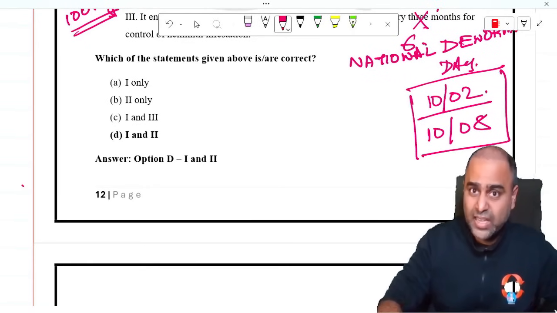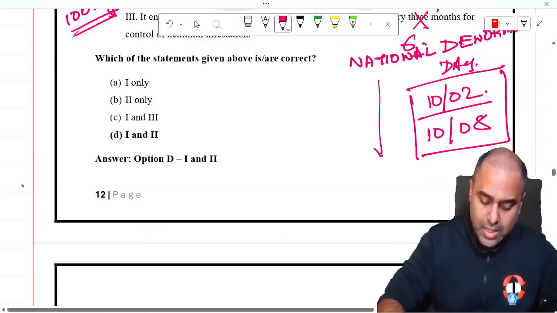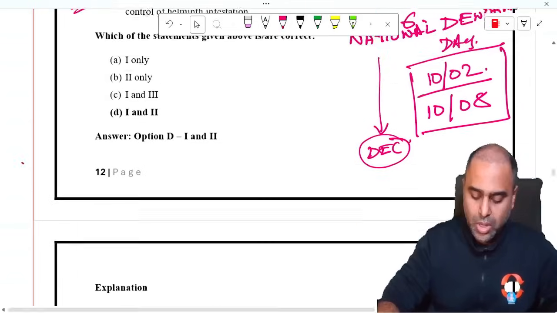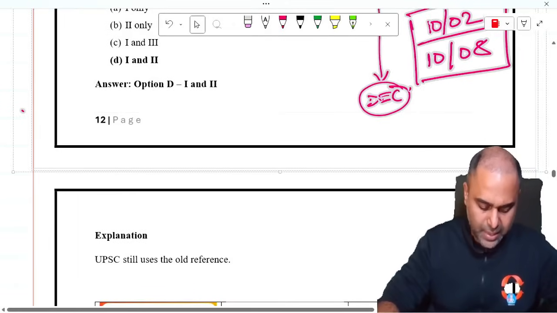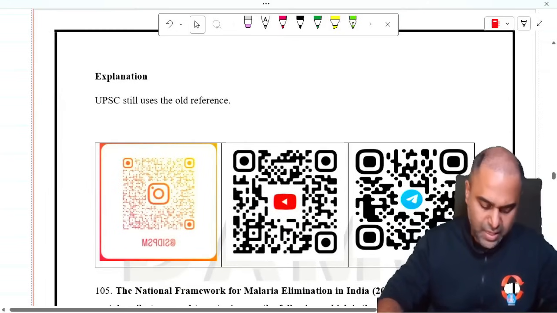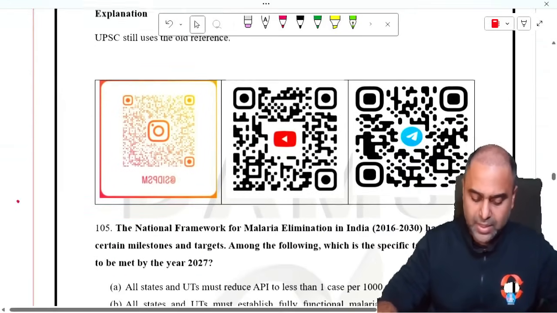Now this year in the National Deworming Day, in certain places they had used even DEC, especially where the filaria burden is more. So we can use that National Deworming Day as a single time when we can give any form of this particular deworming. Okay?